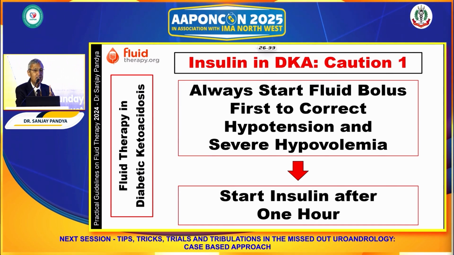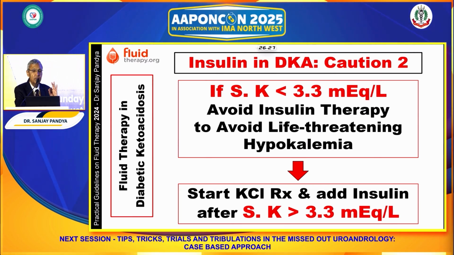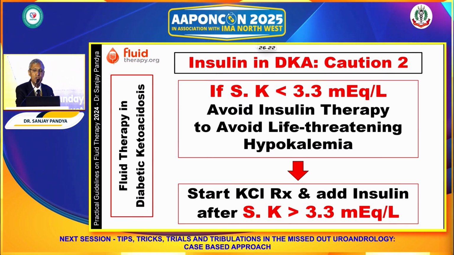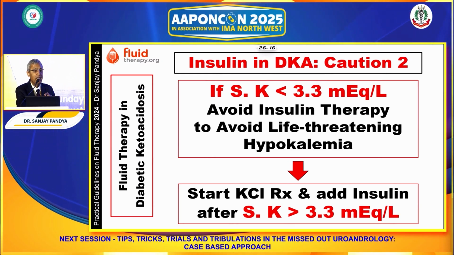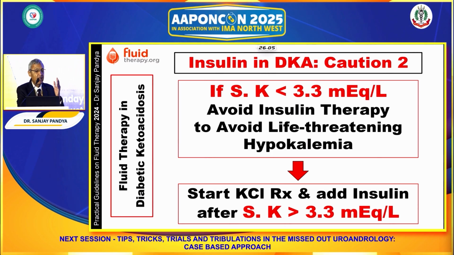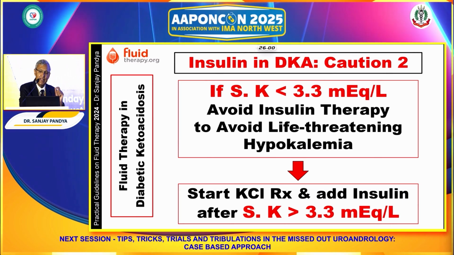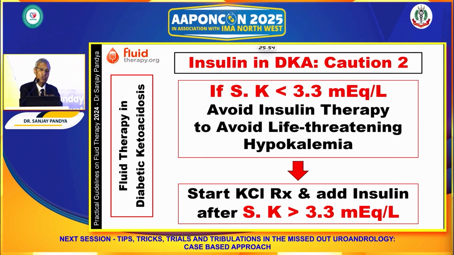But remember the second caution: if serum potassium is less than 3.3 milliequivalent per liter in a patient of diabetic ketoacidosis, even in such a patient, avoid insulin therapy to avoid life-threatening hypokalemia. So, after giving IV fluid, rather than providing insulin, start with KCl treatment, and once serum potassium increases greater than 3.3, at that time we should start insulin along with potassium supplementation.